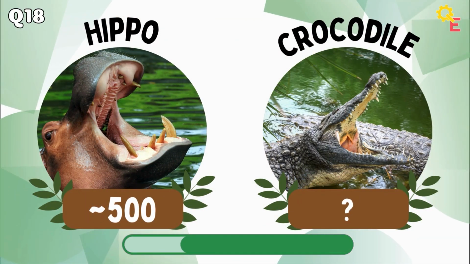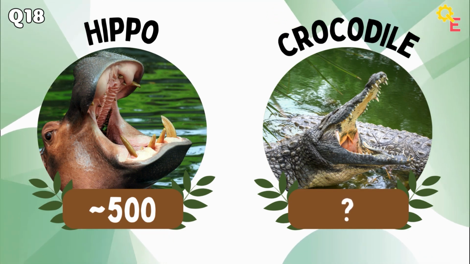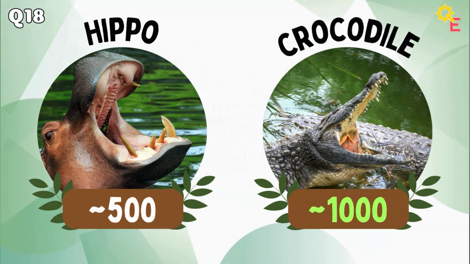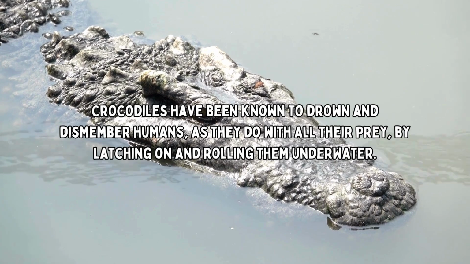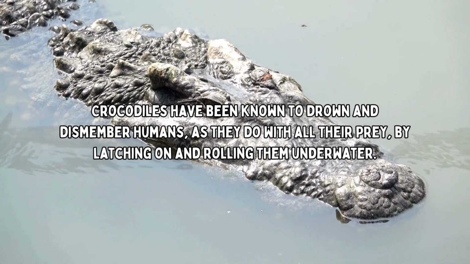For question 18, we have the hippo versus the crocodile. That's right, the answer is higher. Crocodiles have been known to drown and dismember humans, as they do with all their prey, by latching on and rolling them underwater.